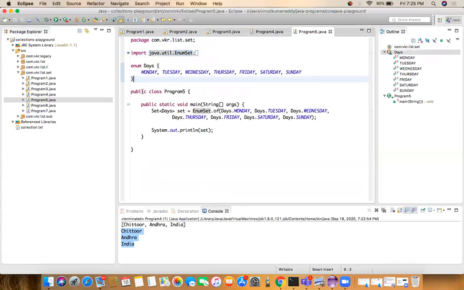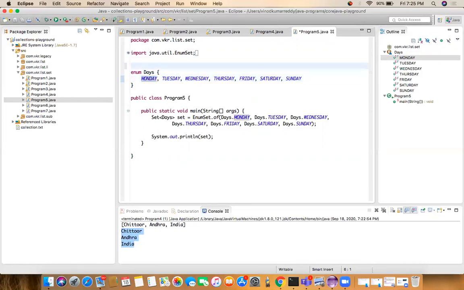Now inside my class Program5, I created one enum, Days. Enum is a type of similar kind of fixed constants. Once we create an enum, we have to use the enum elements. We cannot change the enum elements. So if you want to create similar kind of fixed constants, use enum class.